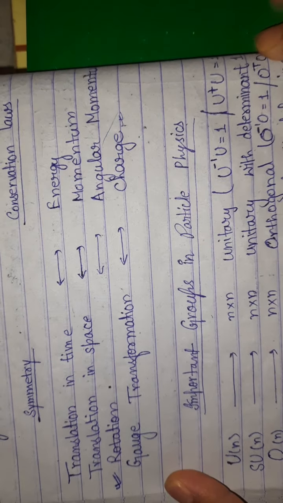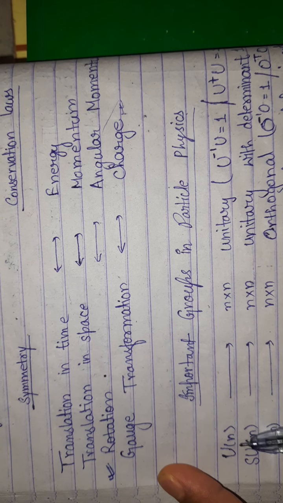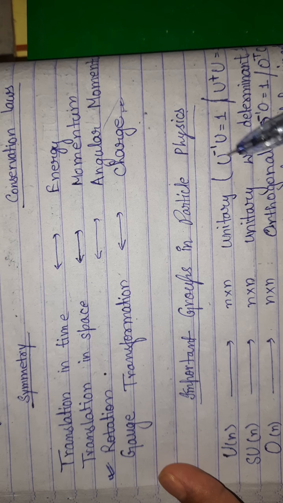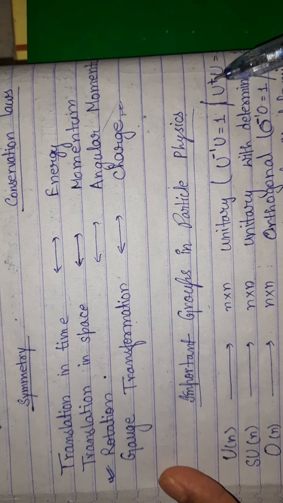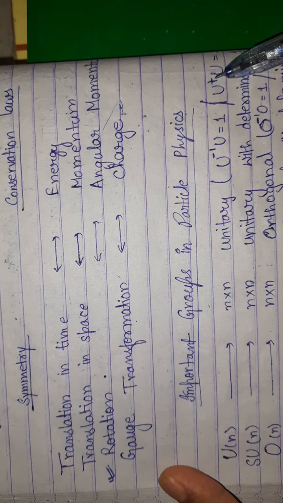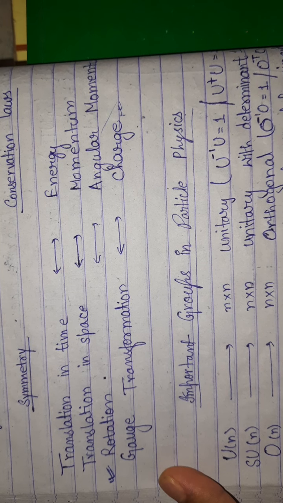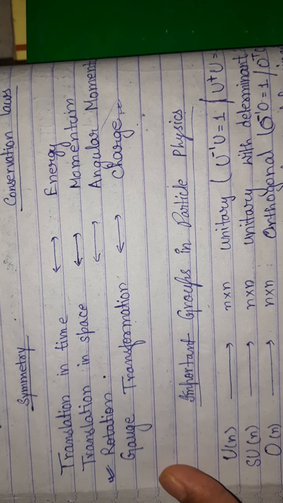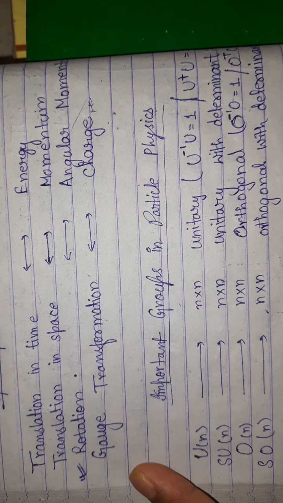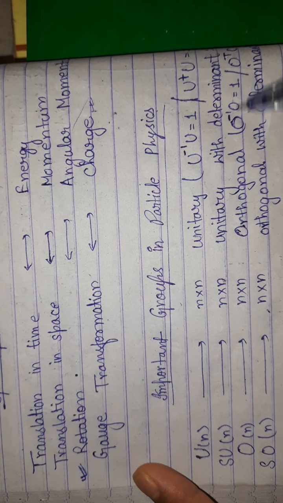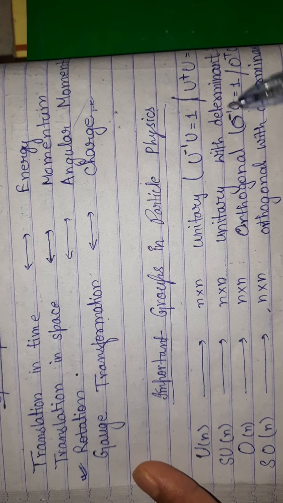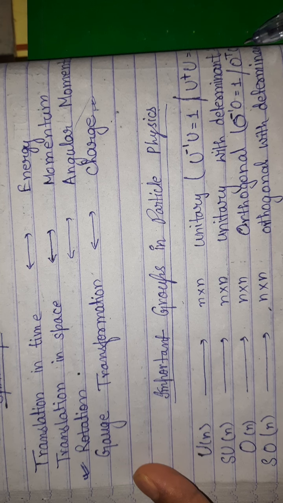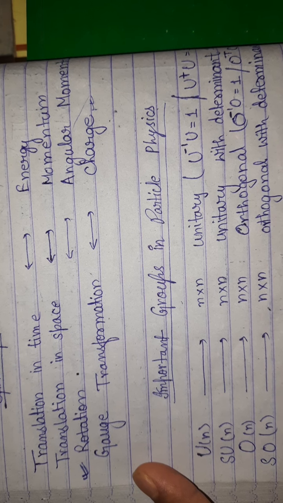Now some important groups in particle physics. U(n) is actually the group of n cross n unitary matrices: U inverse is equal to U transpose conjugate, that is, U transpose conjugate times U is equal to 1. SU(n) is the n cross n unitary matrices with determinant 1. O(n) is the n cross n orthogonal matrices. It has the same property as the unitary matrix: O inverse is equal to O transpose, so O transpose times O is equal to 1.